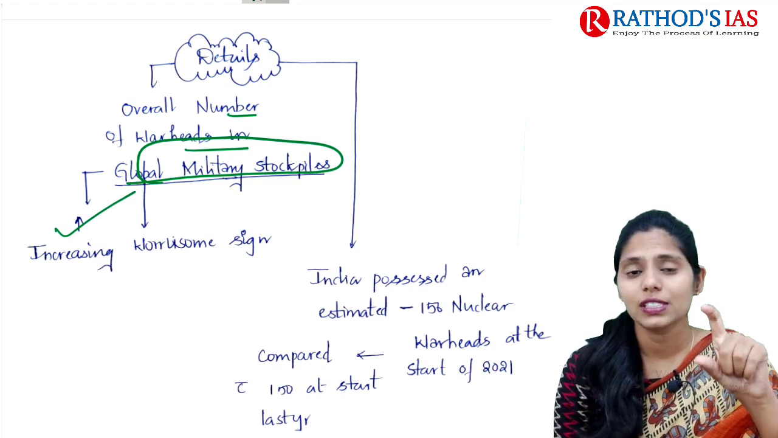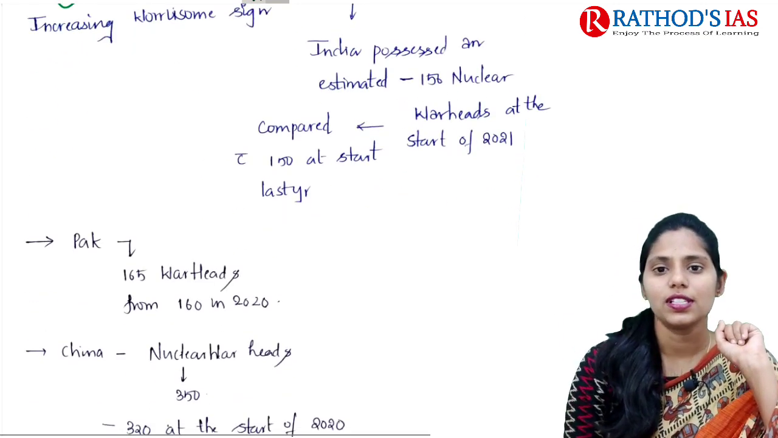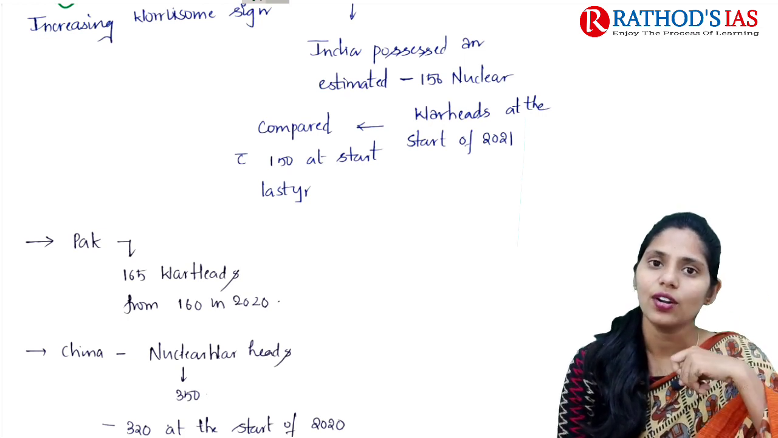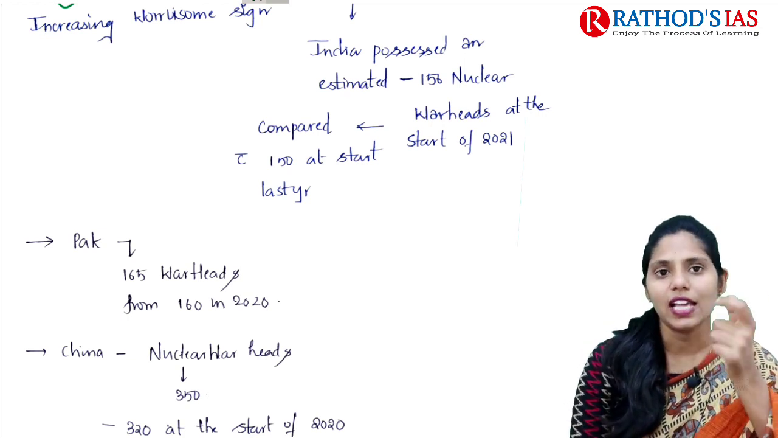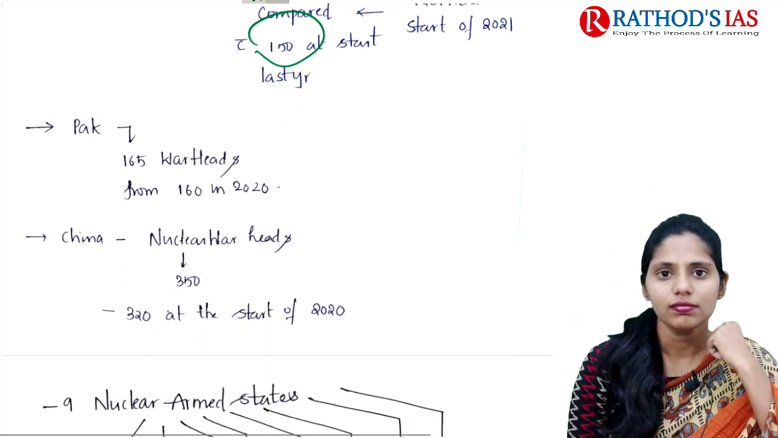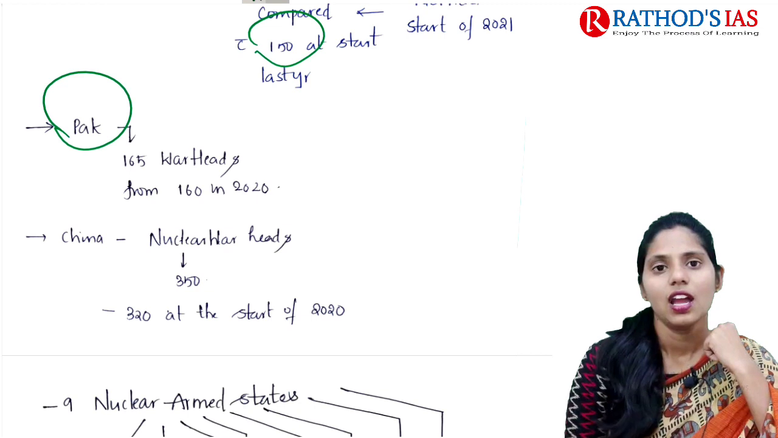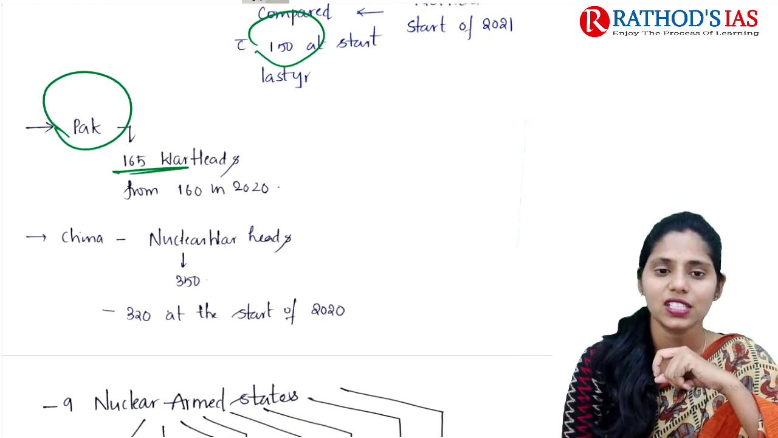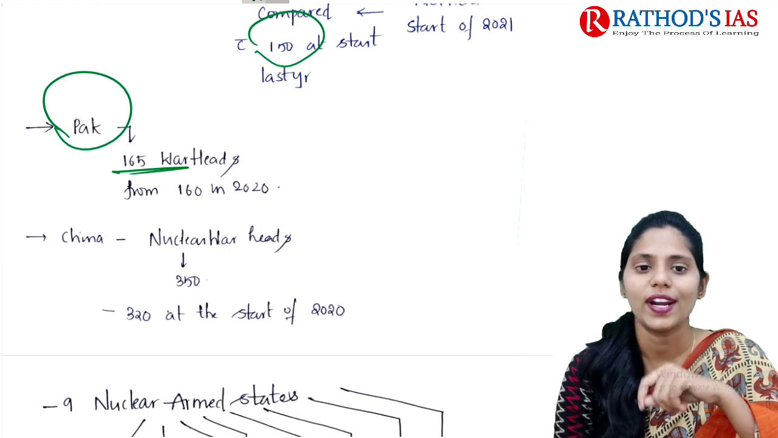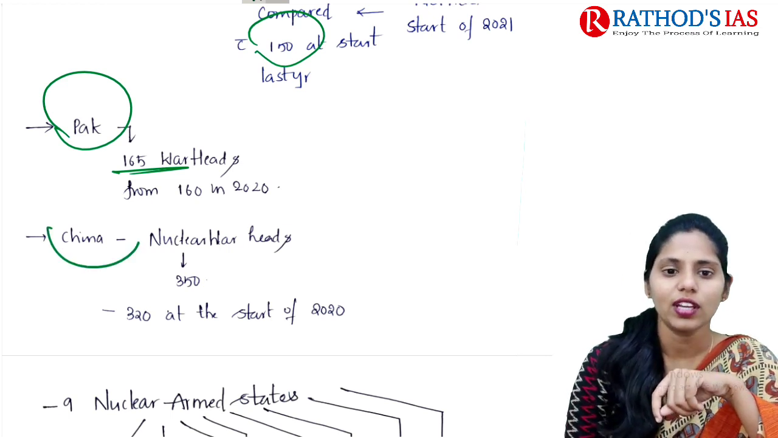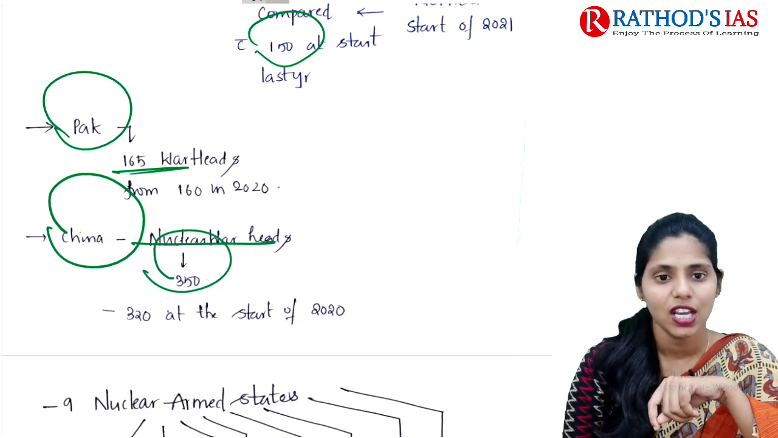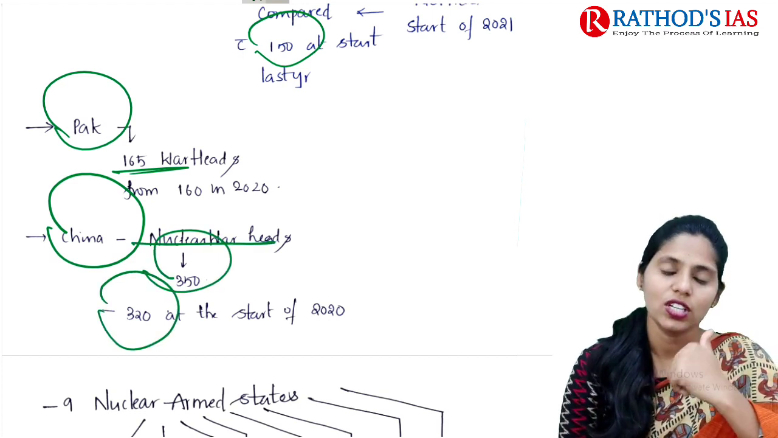If you are talking about specific details, India possessed an estimated 156 nuclear warheads at the start of 2021, and last year in 2020 it was 150. Next is Pakistan. Pakistan has 165 warheads in 2021, and earlier in 2020 it was 160. In China, nuclear warheads are 350 and earlier last year it was 320.